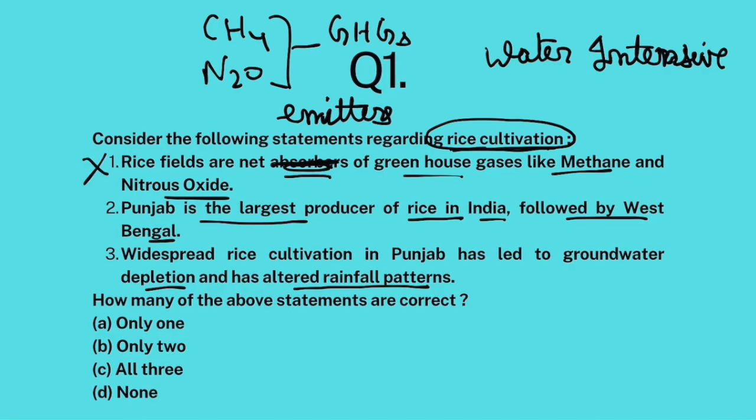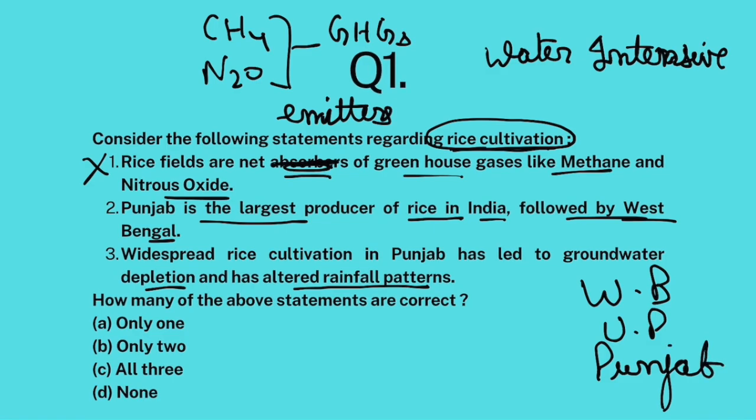Now, the largest producer of rice in India is West Bengal. So West Bengal is the largest producer of rice, followed by Uttar Pradesh, then followed by Punjab. So Punjab is the third largest producer of rice. So this statement is also false.